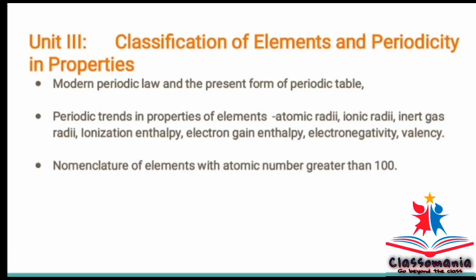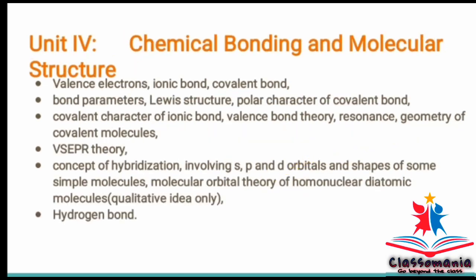In unit 3, classification of elements and periodicity in properties, the entire chapter is coming except for significance of classification, brief history of the development of periodic table is not coming. In unit 4, chemical bonding and molecular structure, nothing has been deleted, the entire unit is coming.